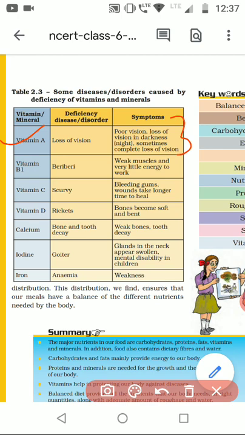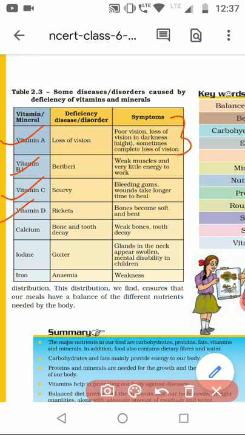So vitamin A-rich food should be taken. Next is vitamin B1. If there is deficiency of vitamin B1, it causes very weak muscles and very little energy for work. The next is vitamin C. The lack of vitamin C causes scurvy, bleeding gums. The gums become very weak and they bleed without any reason, they just start bleeding.